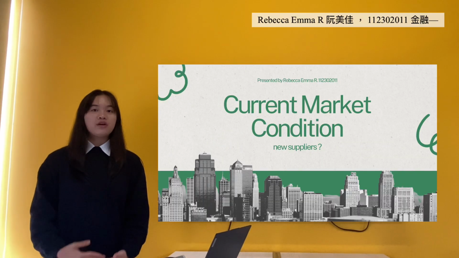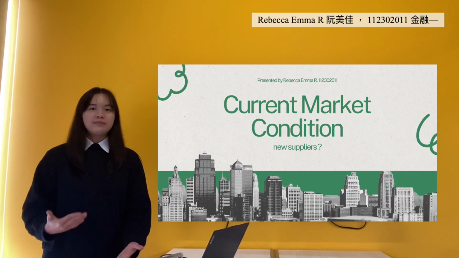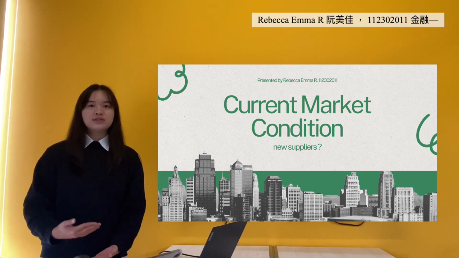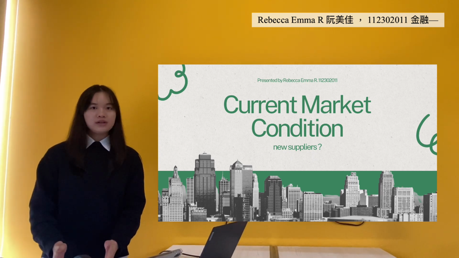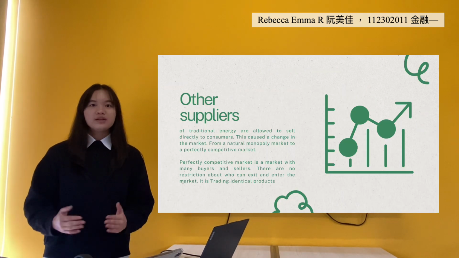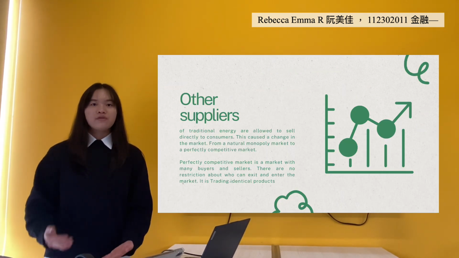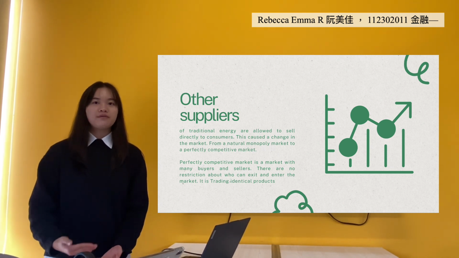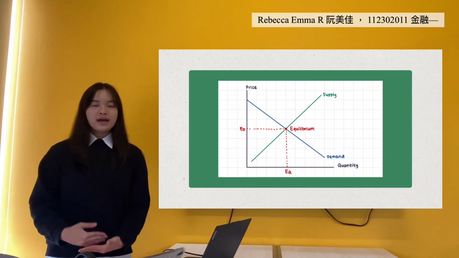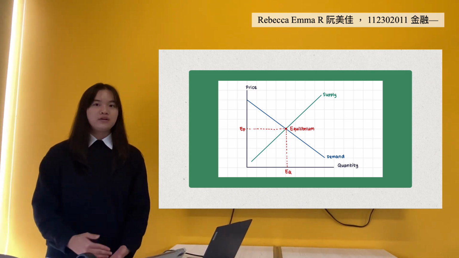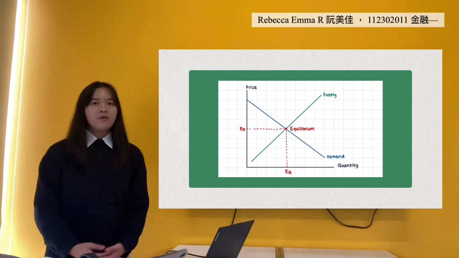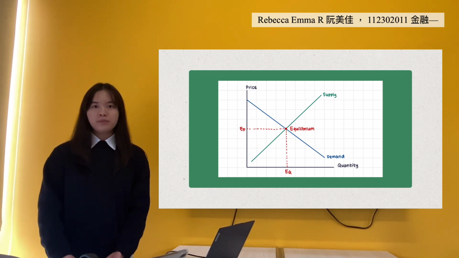Today, I'm going to present what has happened to our market, because now other suppliers of traditional energy are allowed to sell electricity directly to our Taiwanese consumers. This has made our market change from, at first, a natural monopoly, to now a perfectly competitive market.